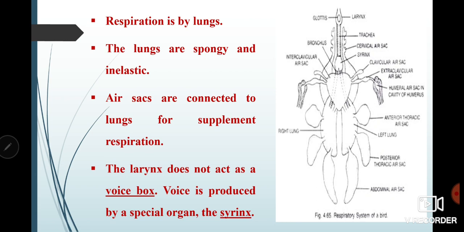Now, what about the respiration? Well, lungs are there for respiration, means birds respire by their lungs. Now, with these lungs, there are certain structures also attached, and these structures are known as air sacs.